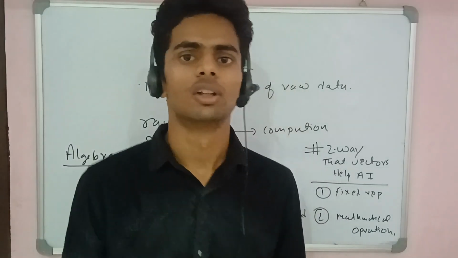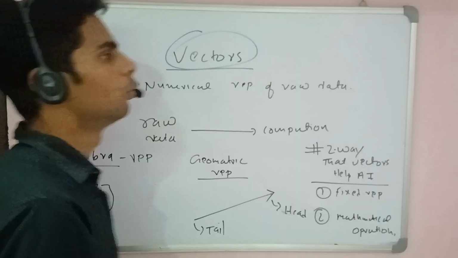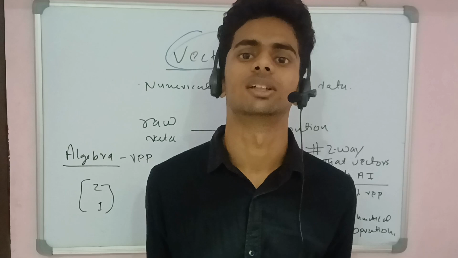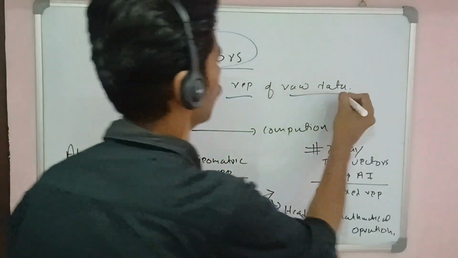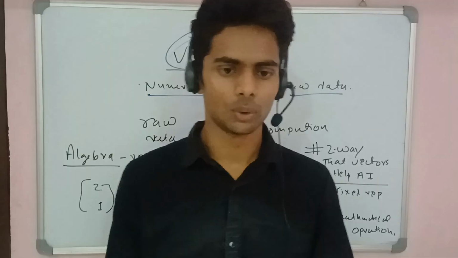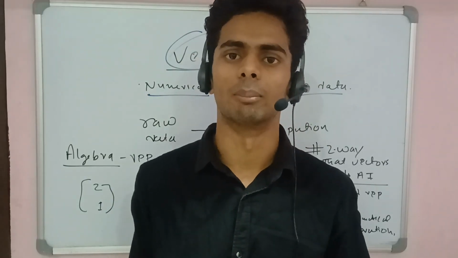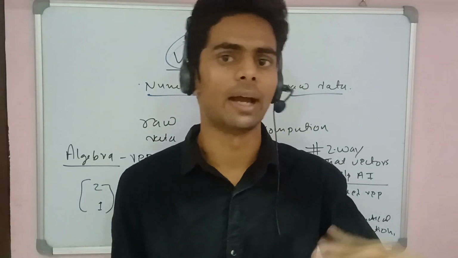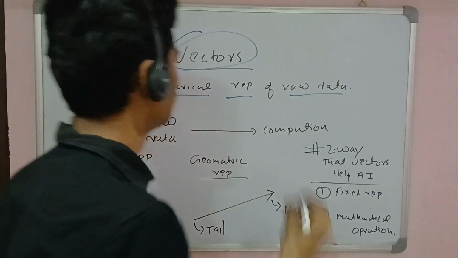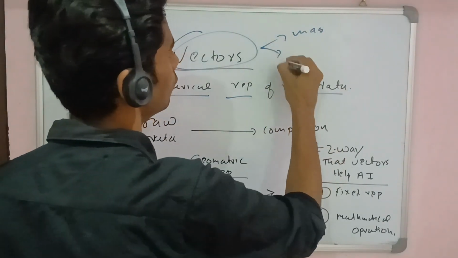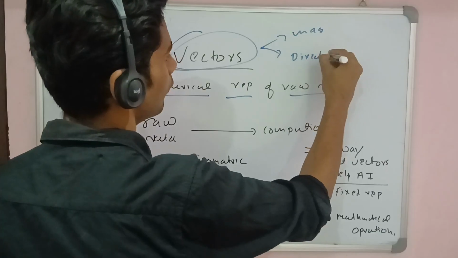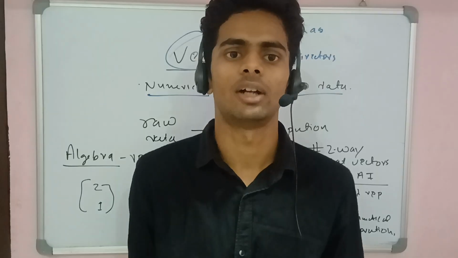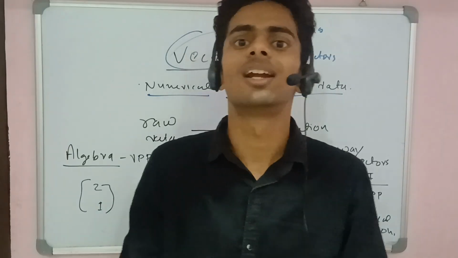Let's come to understand. The first part is the vector. Initially, a vector is something designed for finding relationships, a numerical representation of raw data. Vector is a quantity which has a magnitude and also a direction. So a vector is all about magnitude and direction. How does this help us understand artificial intelligence? It's all about a numerical representation of raw data.